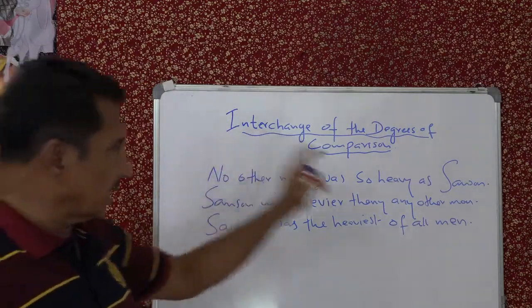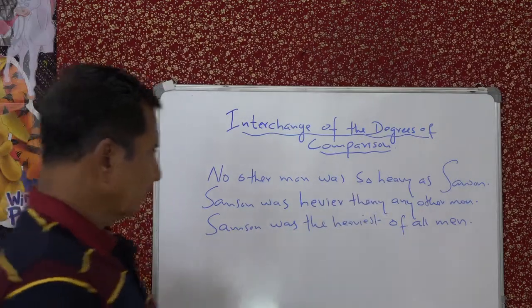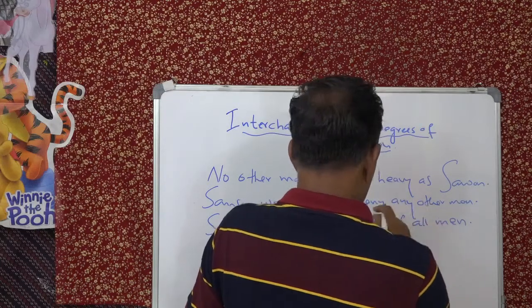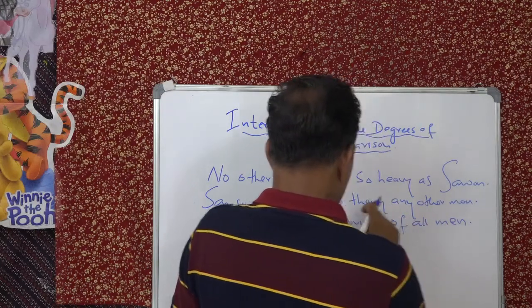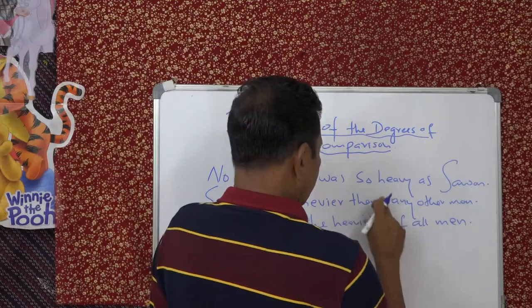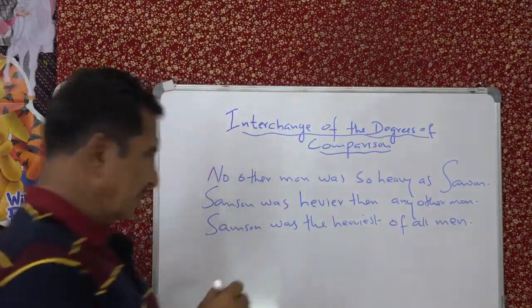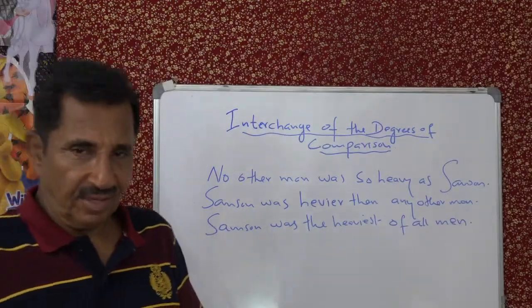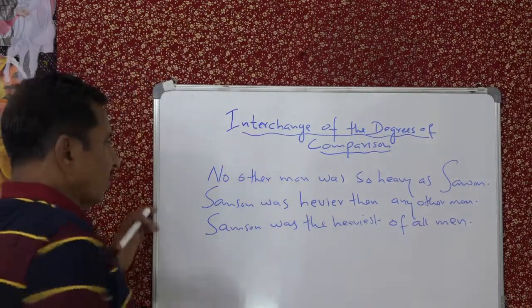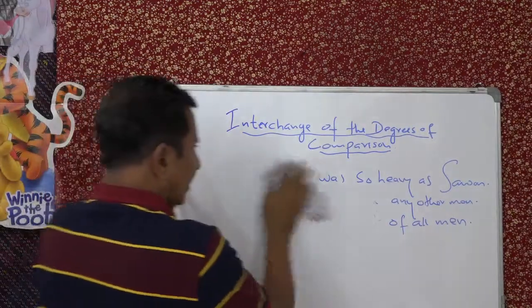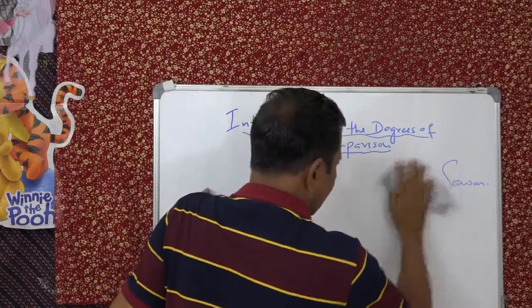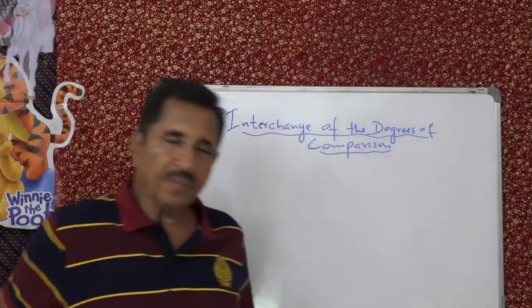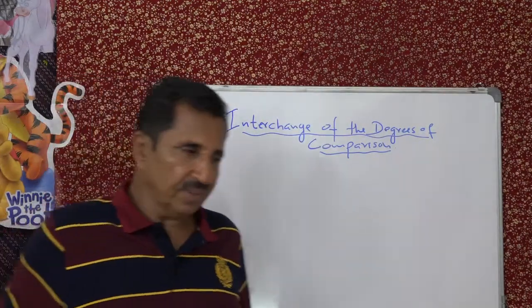So no other becomes any other than, here it is written as than any other man, and of all. Understand? So that's simple, I think. So you can go on playing with a language game like this. One of you should generate a positive degree, then another person can generate a comparative degree, then another person can change it like this.